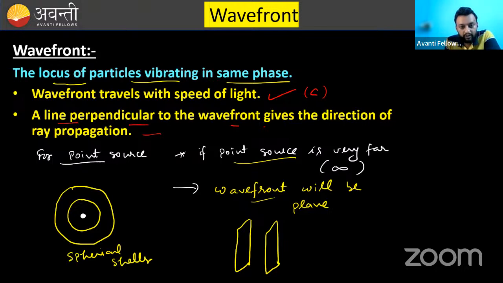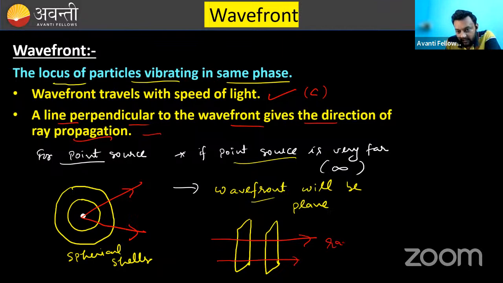Now, one more thing that I was explaining to you. A line perpendicular to the wavefront gives the direction of ray propagation. Like, this is the point source. If I draw a line perpendicular to these spherical shells like this, this will give the direction of the ray. In ray optics, we have taken rays. If there is a point source, a source of light, we take at least two rays from it. So these are the rays. These rays are perpendicular to the wavefront. Like these are the wavefronts, so the ray will be perpendicular to them. Something like that. So these are the rays. Is this point also clear? Okay.